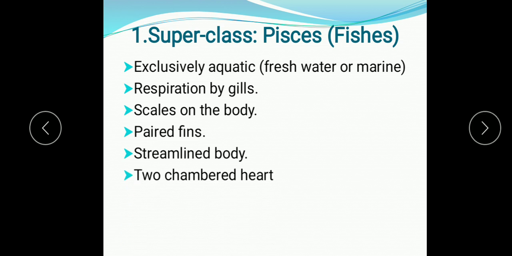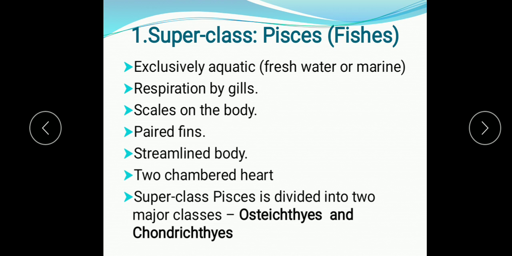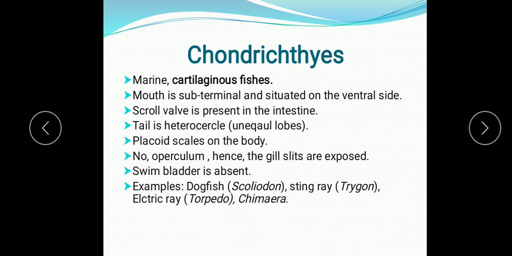And two chambered heart present in them. So two chambered heart means one auricle and one ventricle. Only venous blood passes through the heart. And the superclass Pisces is further divided into two major classes, that is Osteichthyes and Chondrichthyes.